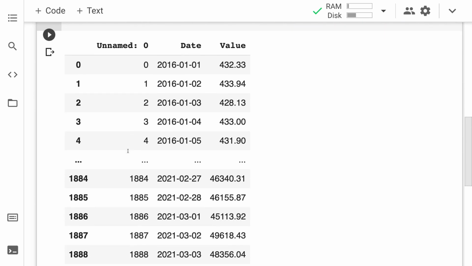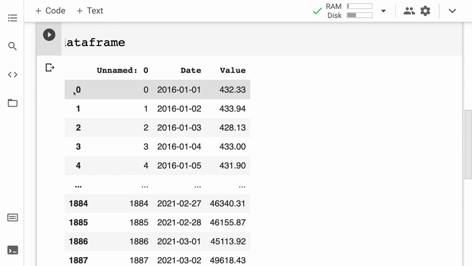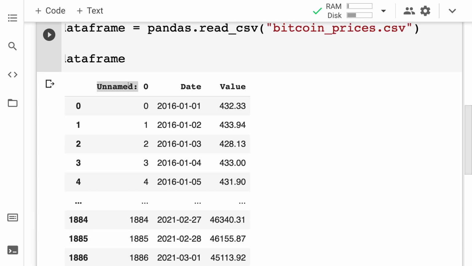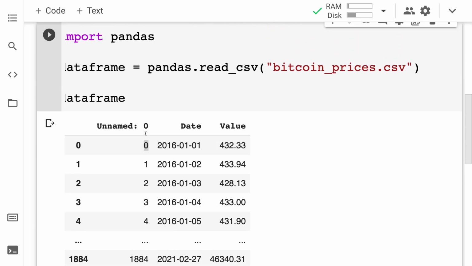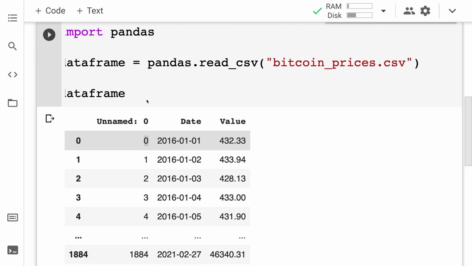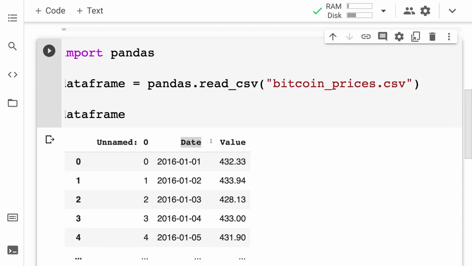These are our results. Okay, so first we have an index column. This is just the index, it is not considered an official column. Then we have a column that says unnamed 0. By default, it gets the first value there, and this is the column we had of indices. Then we have our date and then we have our value.